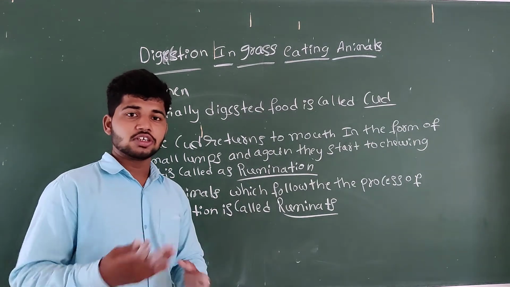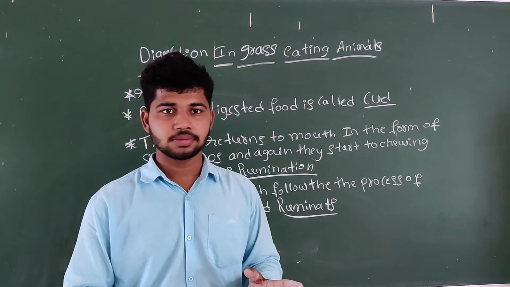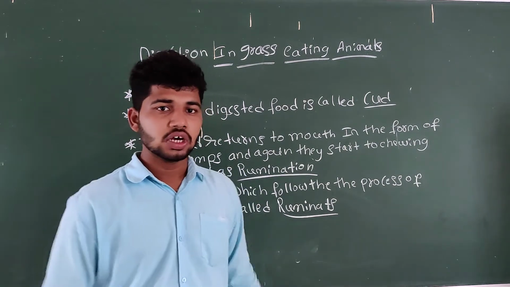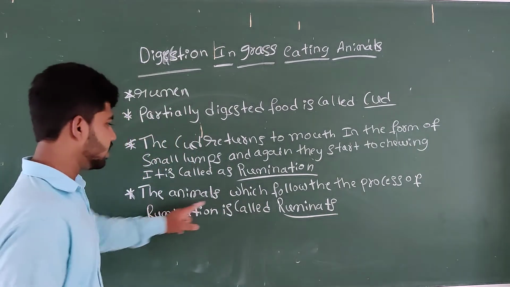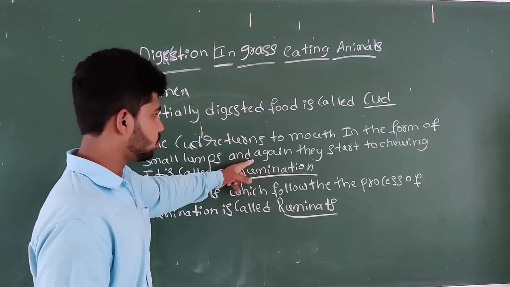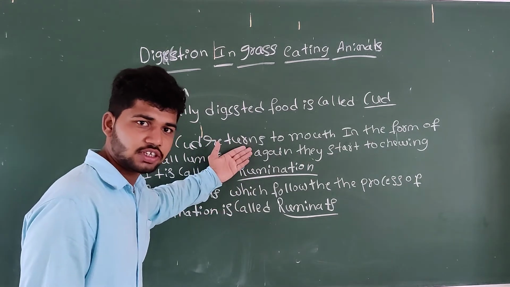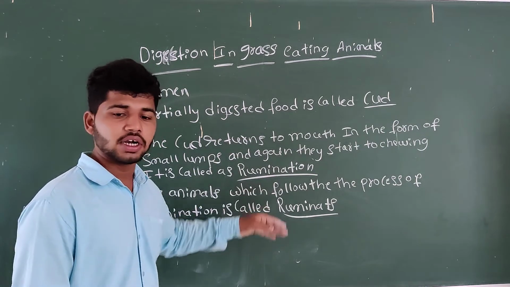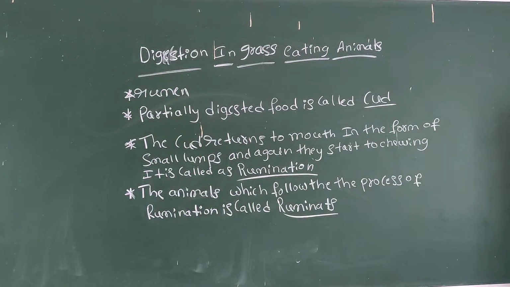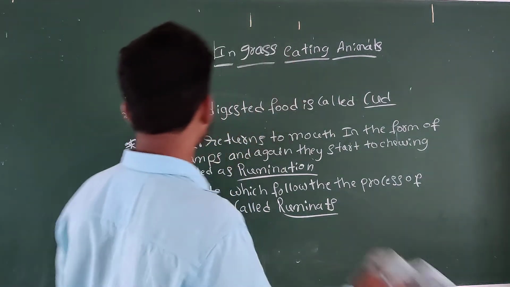The cud returns to the mouth in the form of small lumps and again they start chewing, which is called rumination. What are ruminants? The animals which follow this process. And next we can learn about one more thing.